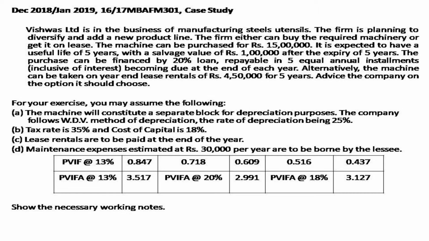The purchase is financed by a 20% loan, repayable in 5 annual installments inclusive of interest, becoming due at the end of each year. At the end of each year, you have to pay. Here they have given the end of each year. When they give the beginning of each year, then the calculation changes. I'll tell you later what the calculations are, in the next class.